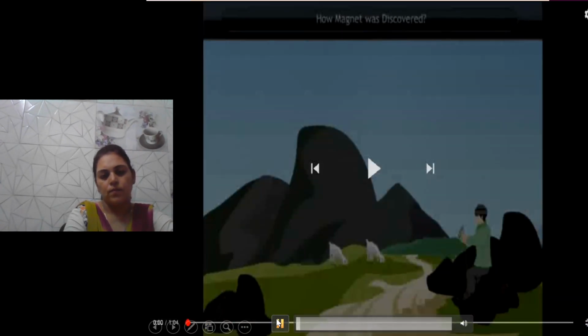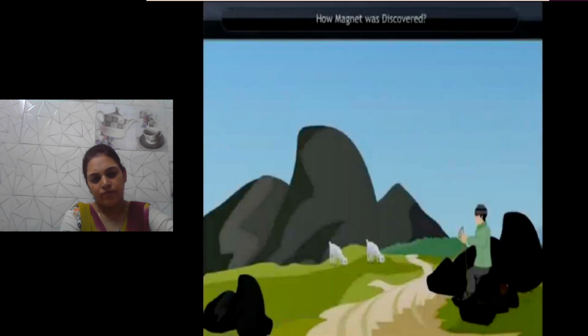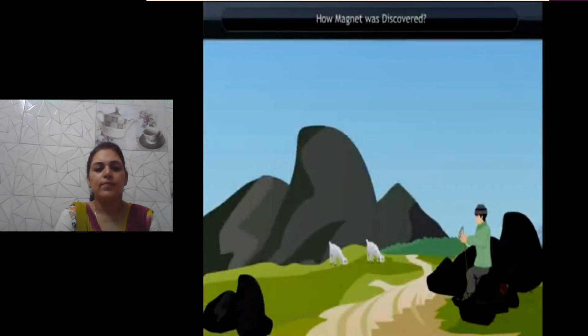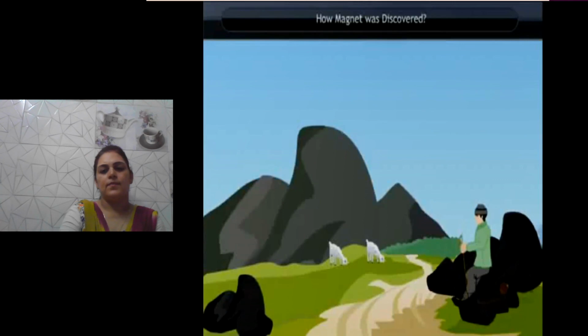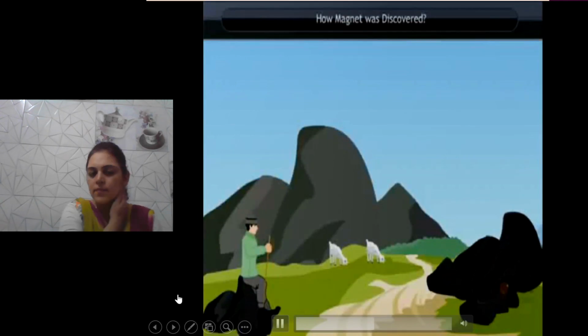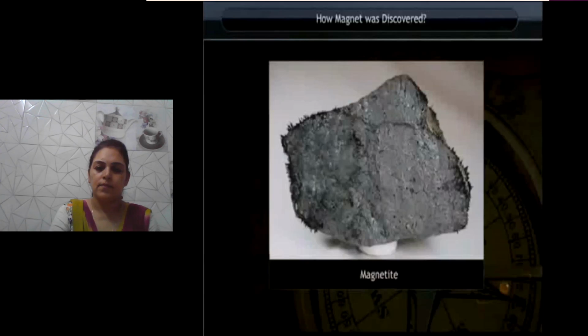How magnet was discovered. A shepherd named Magnus, who lived in Greece, discovered magnets when he was sitting on a rock. He found that the rock on which he was sitting was attracting his iron-based stick and shoes. After sitting on some other rocks, he found that this one rock is different from others. Such rocks were given the name magnetite, after that shepherd.